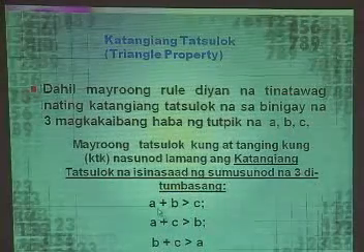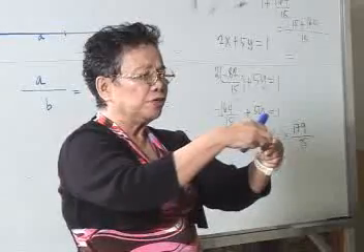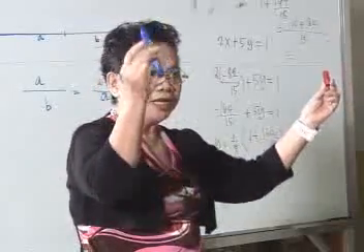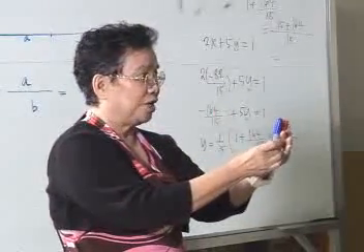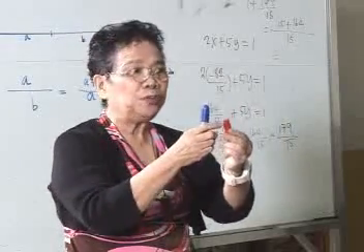So, we have what we call the triangle property. The triangle property says, so we'll just write the rule. So, this is the rule. Actually, these three inequalities say that you can form a triangle if the sum of any two sides is greater than the third side. If you get the sum of these two, it should be larger than this, but it's not. So you cannot form a triangle. So the rule there is the sum of any two sides should be larger.